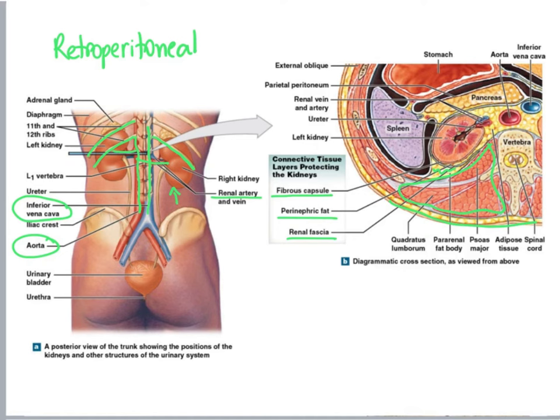And then the urine drains into this muscular tube called ureter, and urine goes down the ureter and it's collected in this muscular sac called urinary bladder. When the urinary bladder is full and it is appropriate to urinate, urine leaves the urinary bladder and travels through the urethra and gets out of our body.